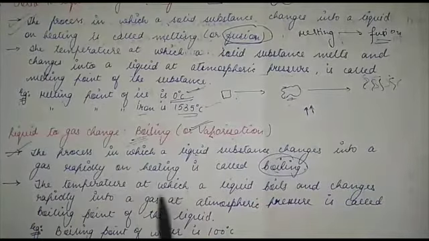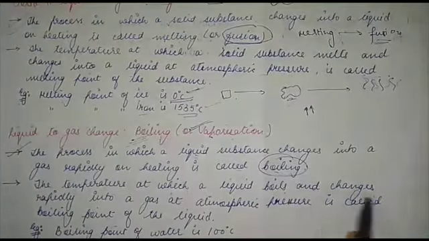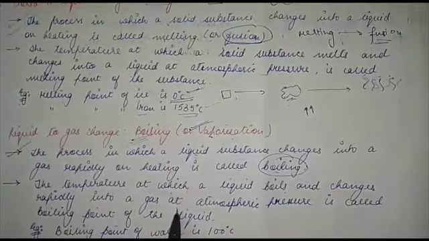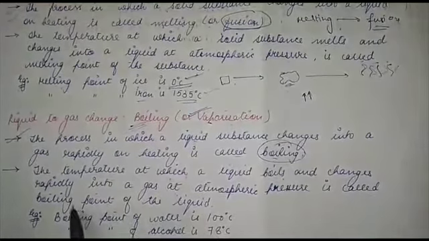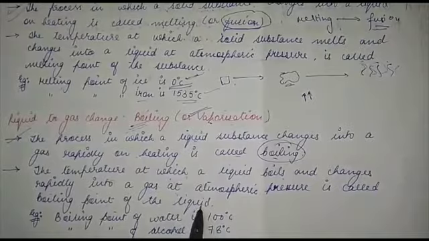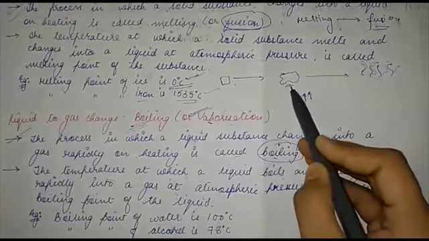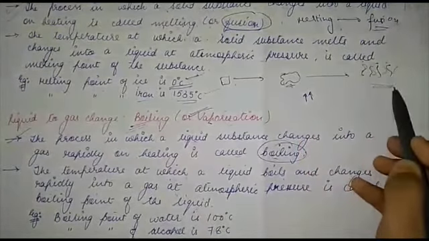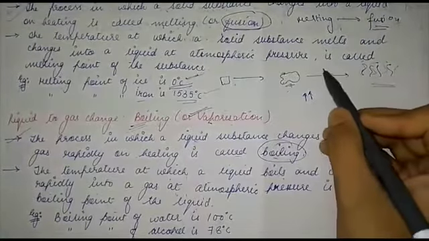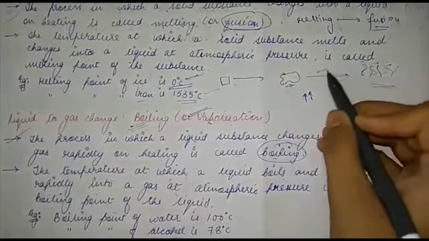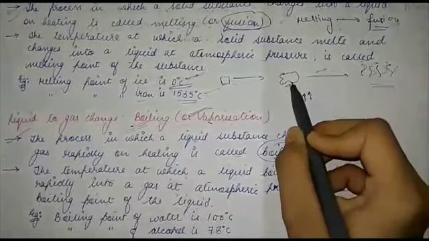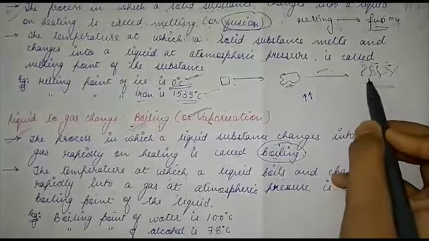The temperature at which a liquid boils and changes rapidly into a gas at atmospheric pressure is called the boiling point of the liquid. When this liquid is going to change to gaseous state, you obviously need a specified temperature to apply to this liquid so that it can easily get converted to this form.